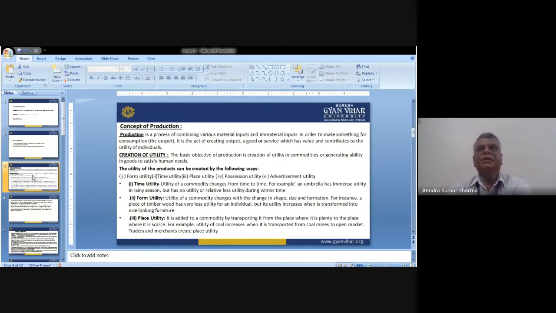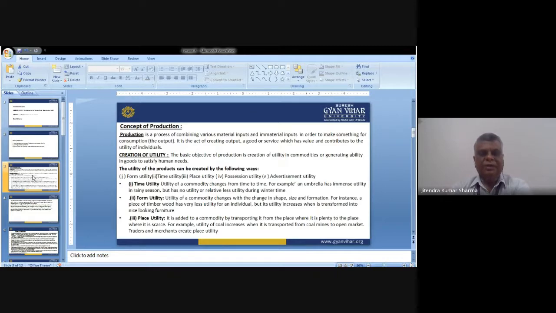Similarly, the raincoat is very important in the rainy season, and there is no use of a raincoat when there is no rain. So this is the time when the product or service is being used, which we call the time utility.